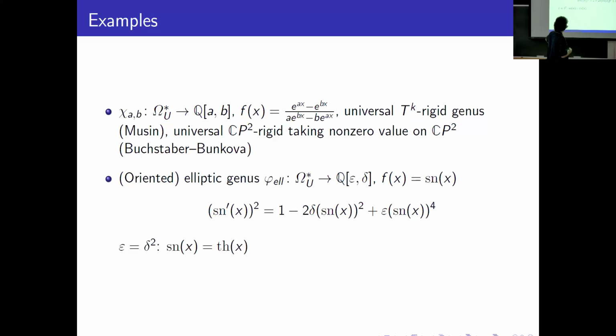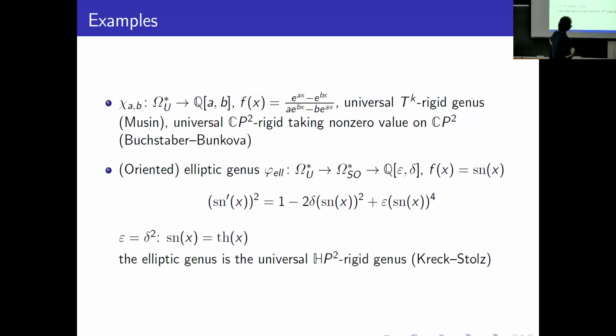For some values it's again the signature, but in the result of Chernykh and Stolz, for example, this genus is a universal genus rigid on the quaternionic projective plane. The quaternionic projective plane is not stably complex, it's just oriented, but some genera can be defined not only on stably complex manifolds but on any oriented manifolds, and these genera correspond exactly to odd power series.